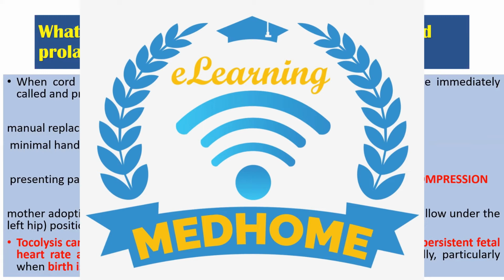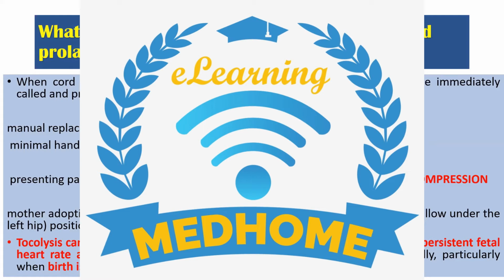Can I intercept here and ask a question? Here it is written that there is insufficient data to evaluate the manual replacement of the prolapsed cord above the presenting part. That means we should not try to manipulate it above the head or other presenting part, but it should be reposed within the vagina. For that also there is no evidence. Some studies are telling that we can use compression with a wet mop and all, but still there is no strong evidence for that also.